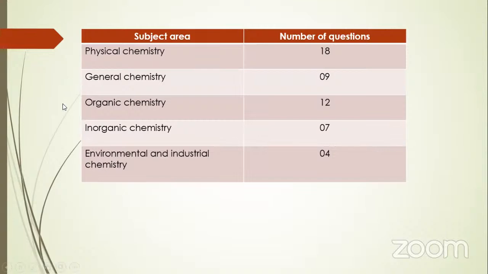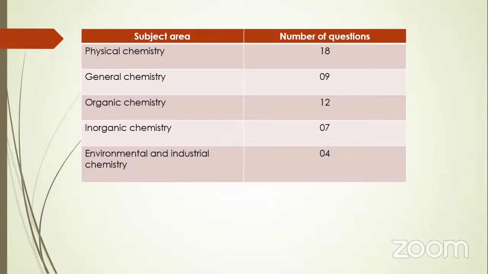And actually here, the numbers of questions based on subject area are not fixed. We take 5 categories in our syllabus: physical chemistry, general chemistry, organic, inorganic, and environmental and industrial chemistry. These are the numbers of questions that come according to the categories under our syllabus.